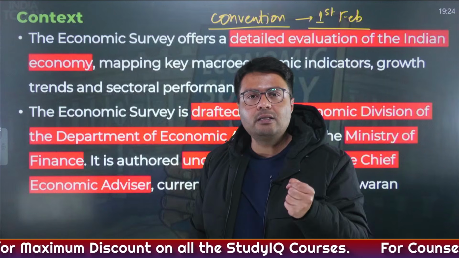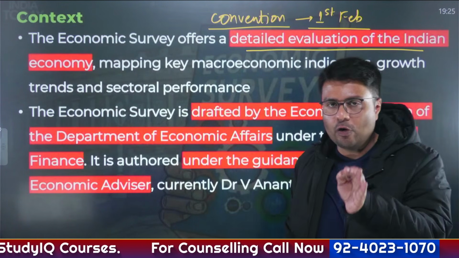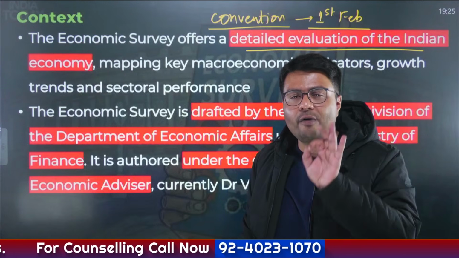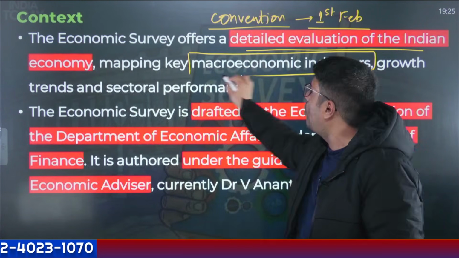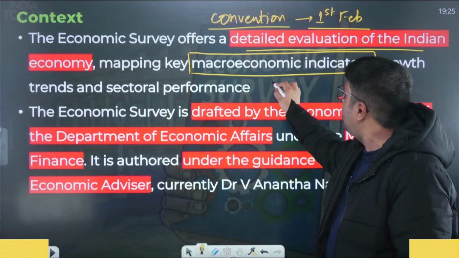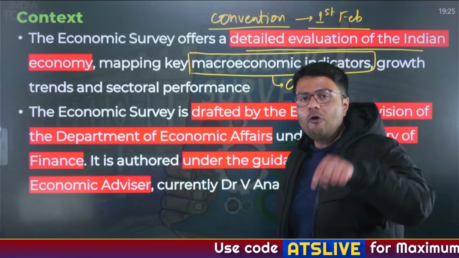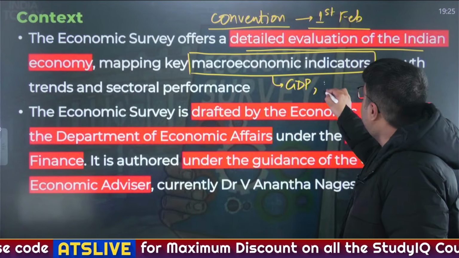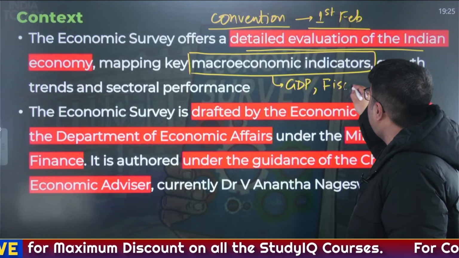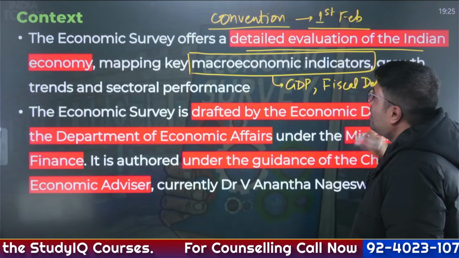What is an economic survey? Economic survey is a detailed evaluation of Indian economy. And in the economic survey, you'll find many important data like macroeconomic indicators. What are macroeconomic indicators I'm talking about? How much has India's GDP grown in the past year? How much will India's GDP grow in the next year? Similarly, it also presents you the data relating to the government's borrowing every year, that is highlighted by fiscal deficit.